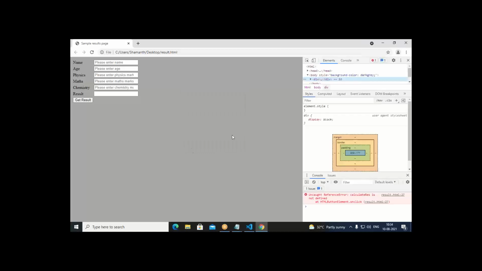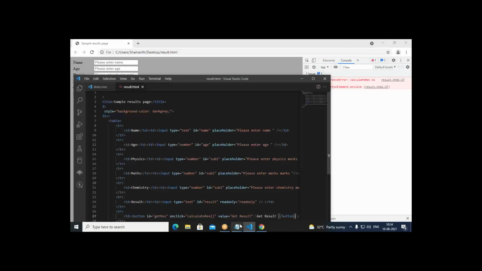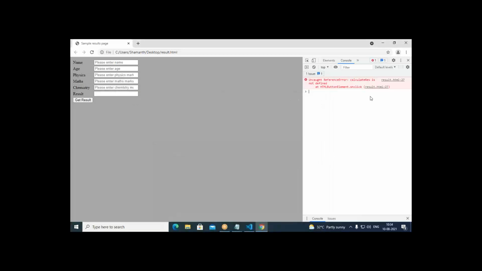When we click on this, it should actually call that function. If you see in the inspect, if you go to console, it's an error. Why is it an error? Here I have written, what is written exactly? onclick equal to calculateRes. So it is trying to call that, but that method does not exist. That function is not written. So it's not defined, it says. That's why calculateRes is not defined.